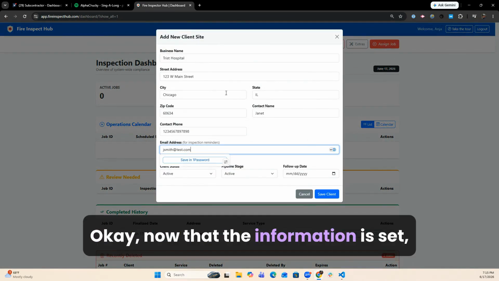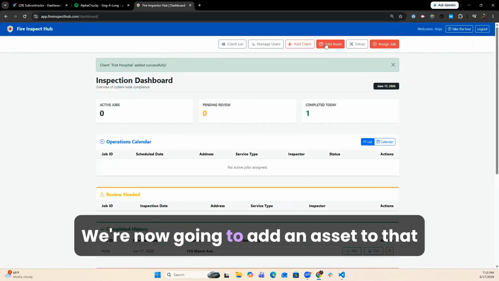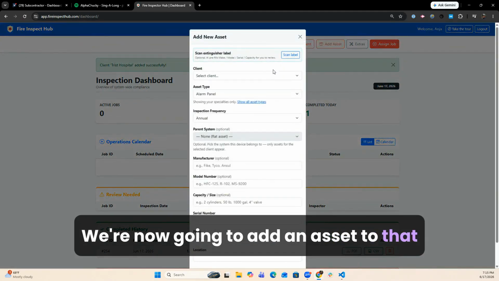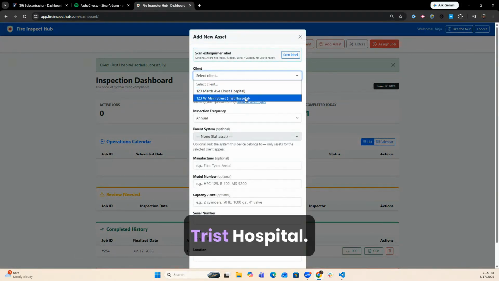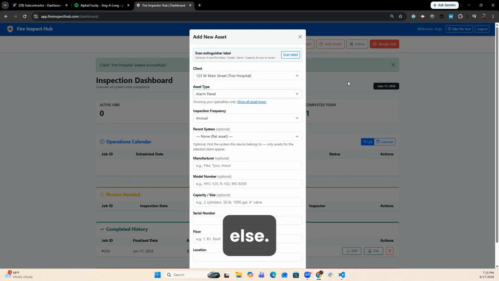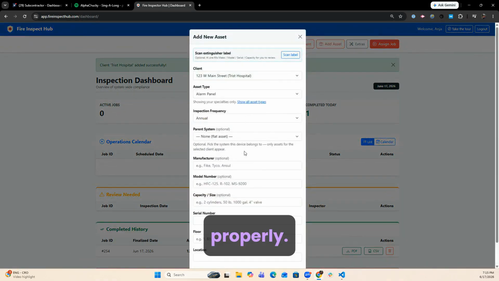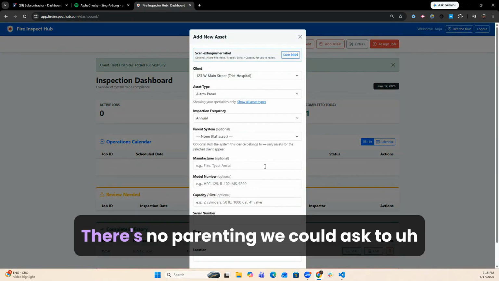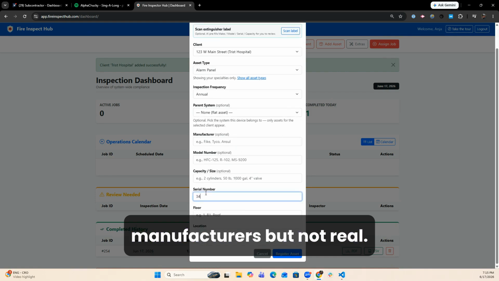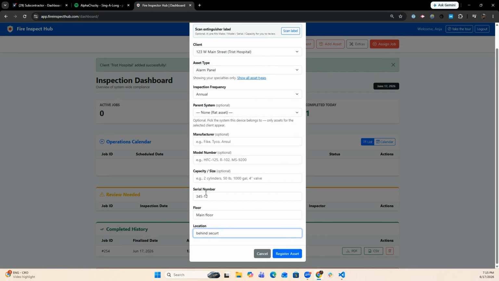Okay, now that the information is set, we're going to save. We're now going to add an asset to that client. Trist Hospital. You see, it only has the alarm set up, whereas before we saw everything else. And let me make sure that that's set up properly. It's going to be annual review. There's no parenting. We could ask the manufacturers, but not real. Security desk.